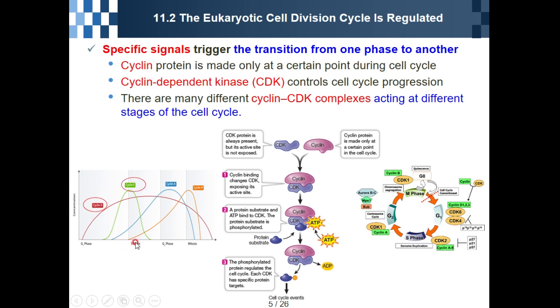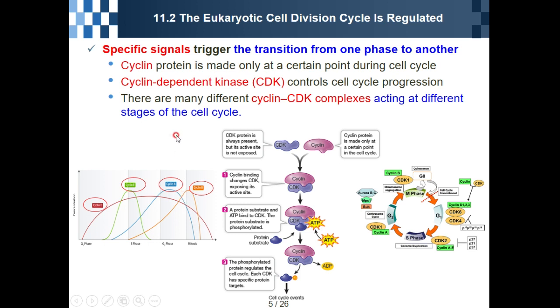How about the S phase? Cyclin E and also some cyclin A. In G2 phase, cyclin A is synthesized. Finally, during mitosis, cyclin B is synthesized and disappears, like this.